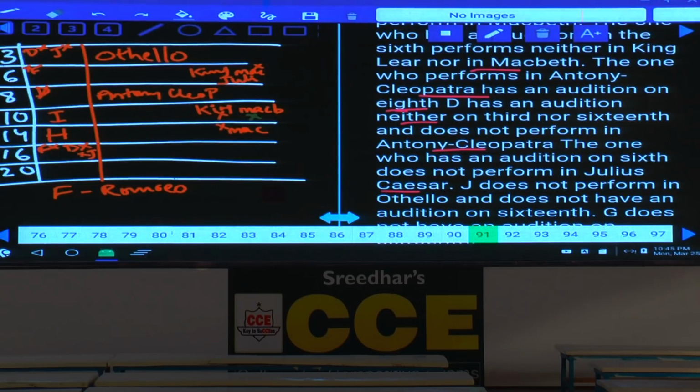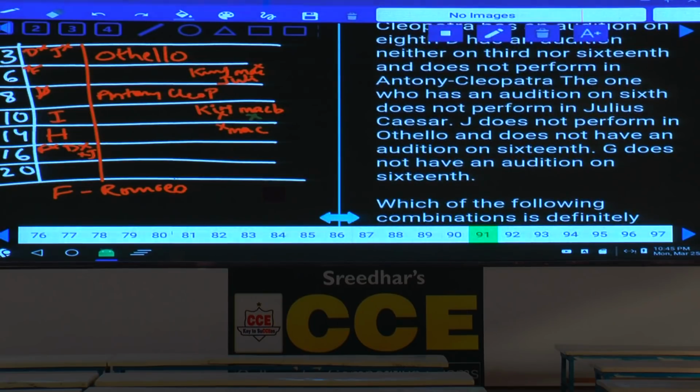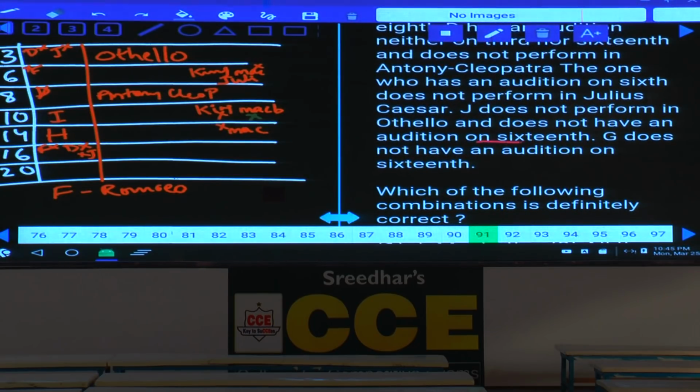Hence F, D, J cannot be on 16th. Next one, J does not perform in Othello and does not have an audition on 16th. And G does not have an audition on 16th. Now G also cannot be on 16th.